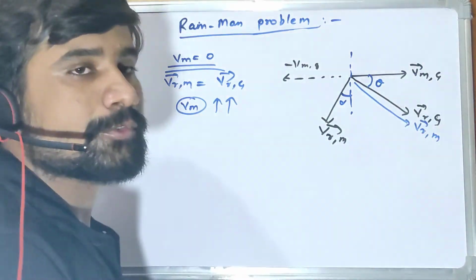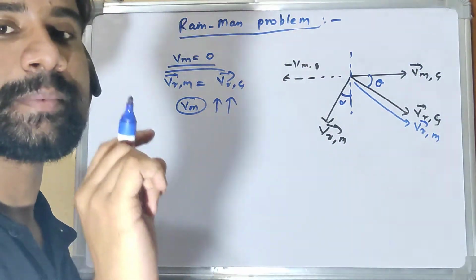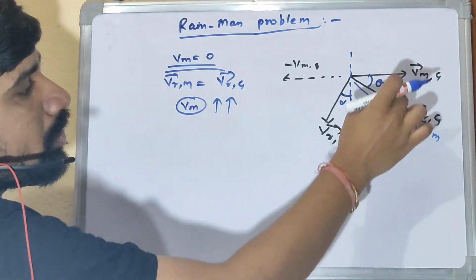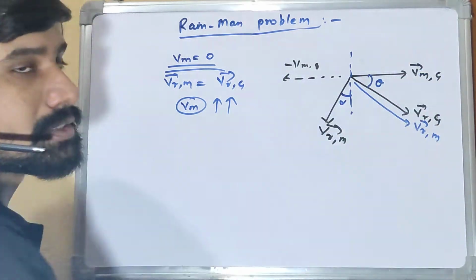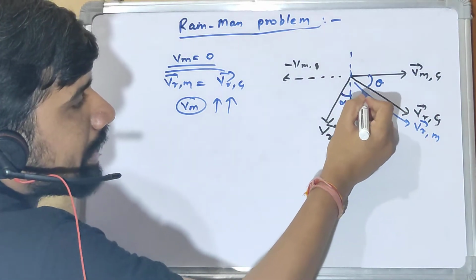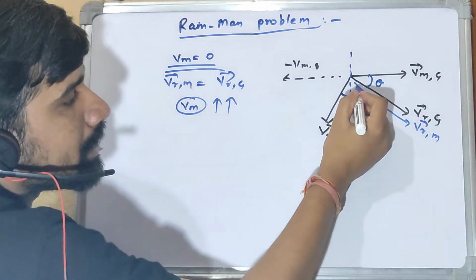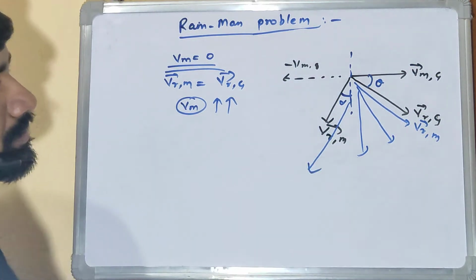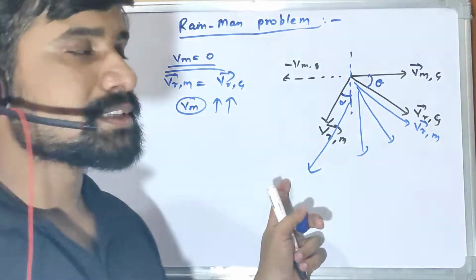But when the man has acquired velocity, the man is in motion, this vector, being the resultant, or the difference of these two vectors, will start projecting itself, and based on velocity VM, it will start rotating in all these directions, right? So all these instances are there.